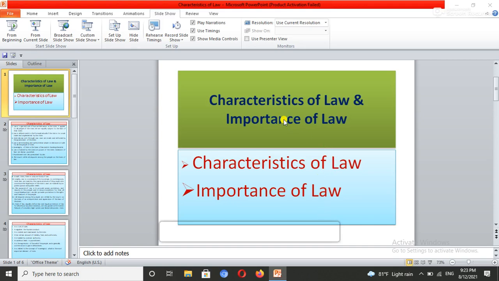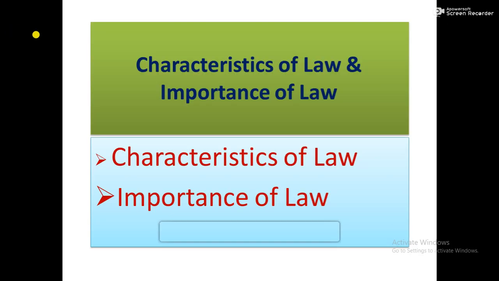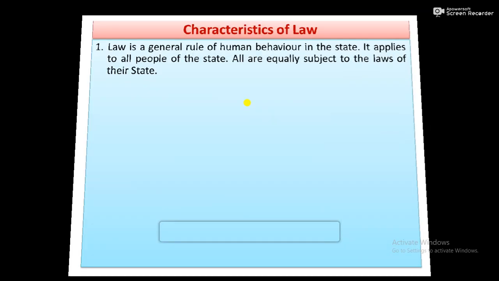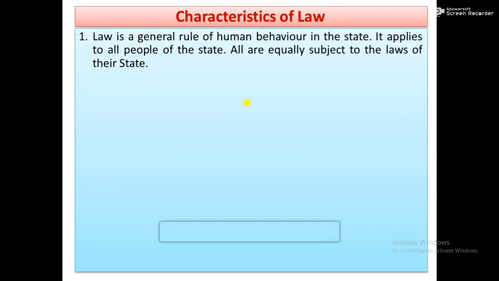Namaste everybody. Now our topic is characteristics of law and importance of law. Last time we started the meaning and definition of law, and the meaning and definition of jurisprudence also. Now let's start characteristics of law. Characteristics means nature, feature of law. So what are the characteristics of law? Look here. I prescribe the general characteristics of law.